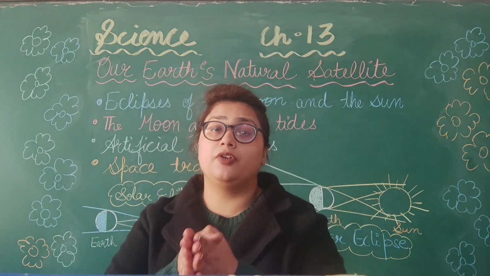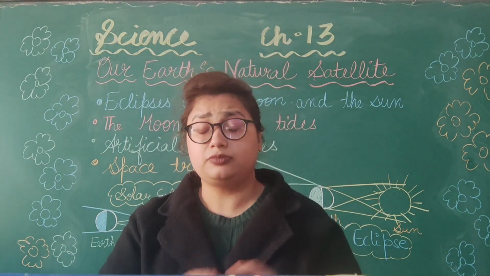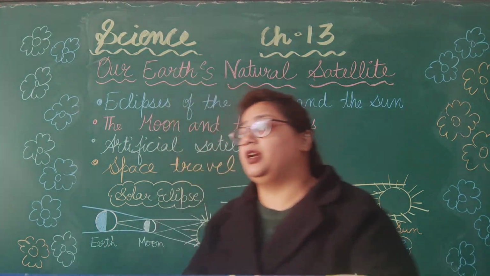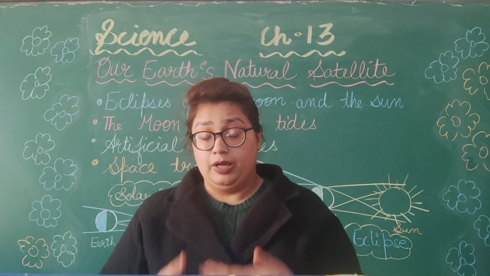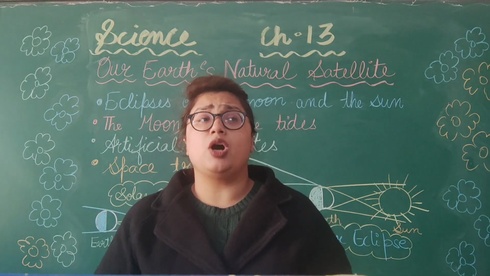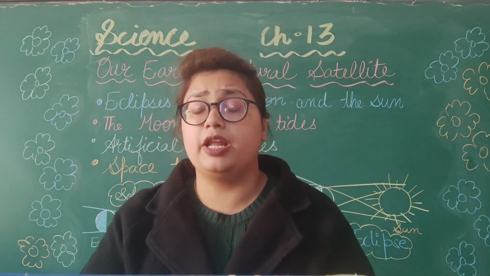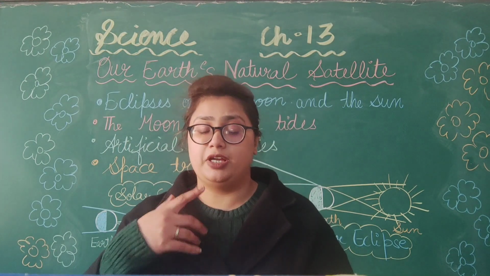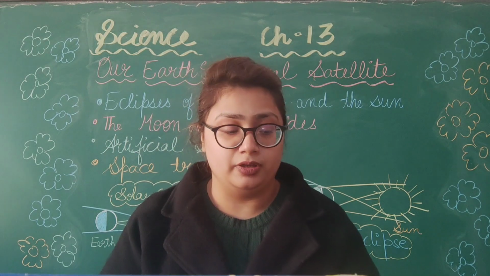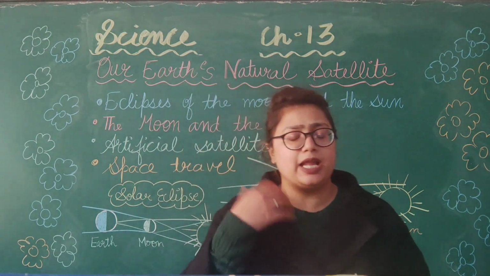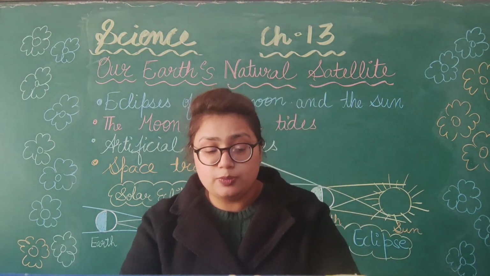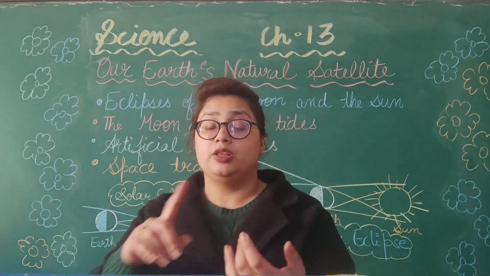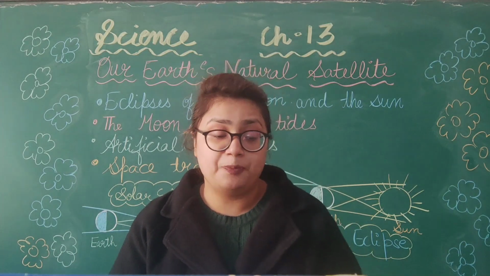Then we have studied about the various phases of the moon, new moon, full moon, quarter moon, and then we have studied why there is no life on the moon. There is no life on the moon because there is no air and water. Air and water are the basic needs of any living organism, whether it's animal, plant or a human. Then we have studied about the basic landing on the moon. Then in this video only we have started with the eclipses of the moon, in which we have studied about the solar eclipse and the lunar eclipse.